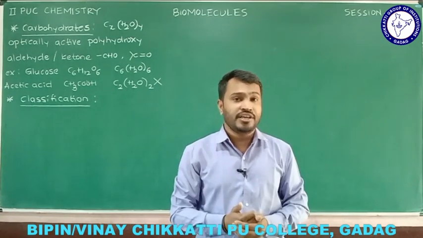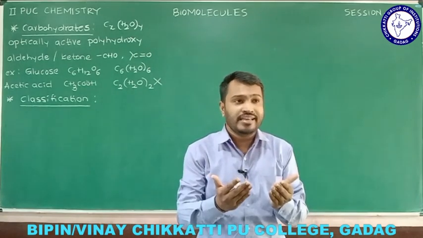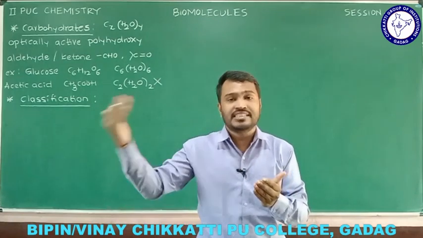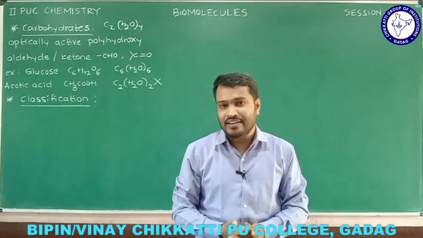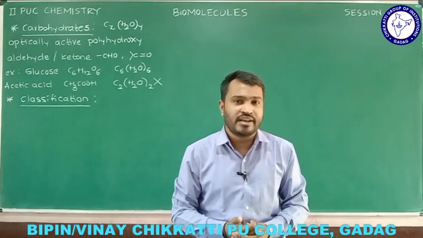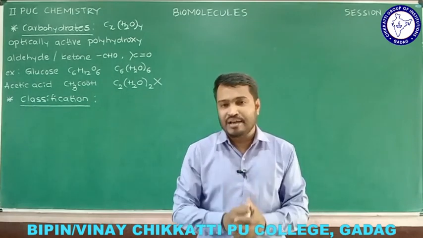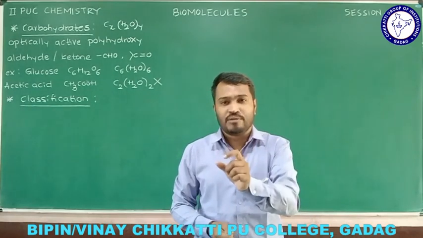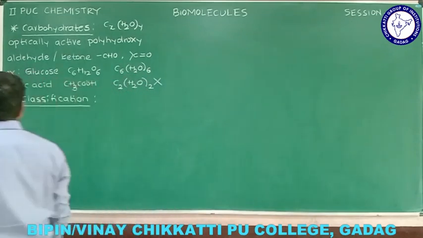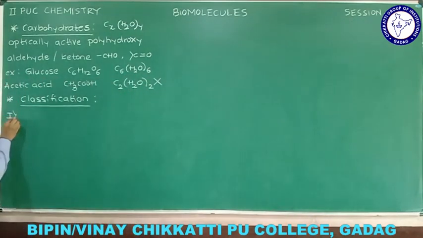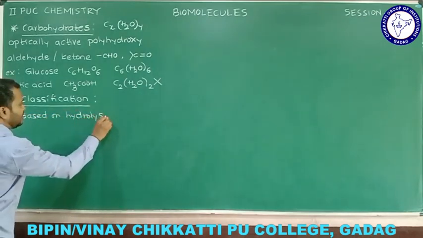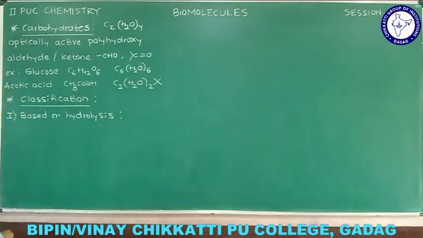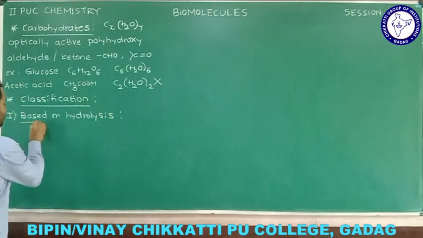The second condition is whether the carbohydrate is reducing in nature. We'll see that later. Based on the reducing nature of carbohydrates, that is the one more condition by which we classify carbohydrates. So first I am going to move with the classification of carbohydrates based on hydrolysis. Roman number 1, it is based on hydrolysis.